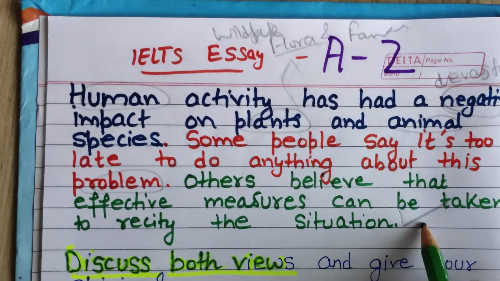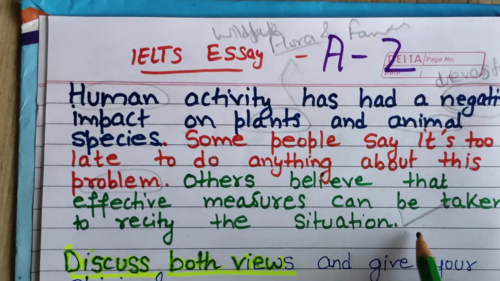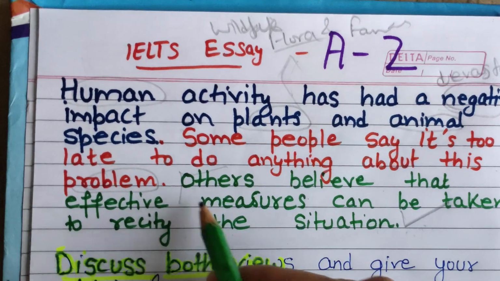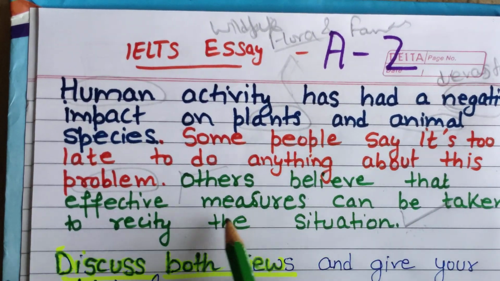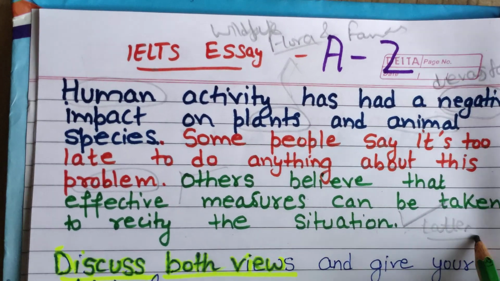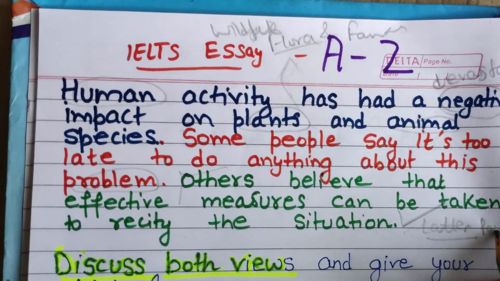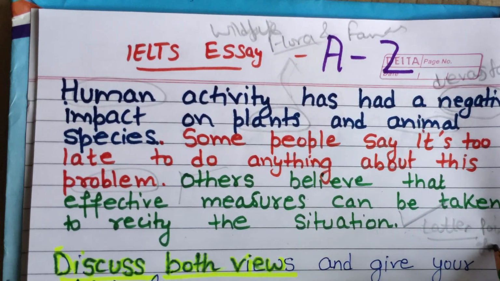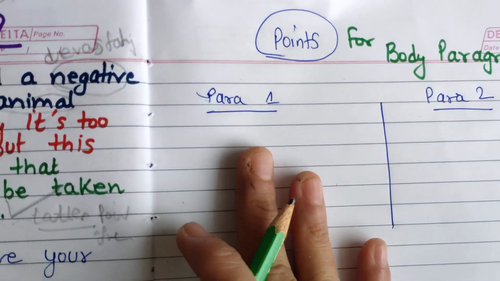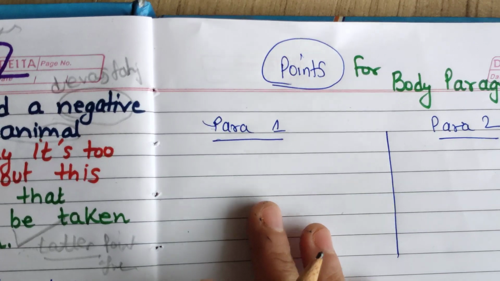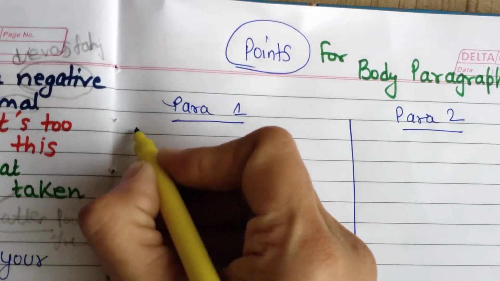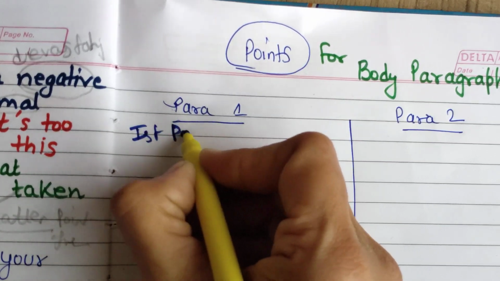So I will be following this. I will strongly argue with this point of view. I will strongly support this second point of view. In the introduction we have to write like that. Now I will decide my points for para 1 and para 2. In para 1 I will be discussing the first point of view.